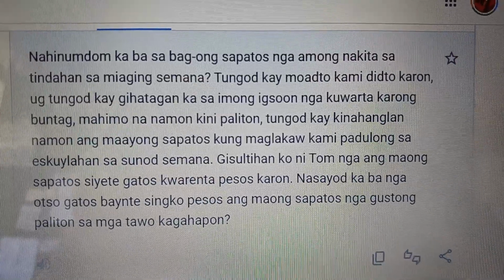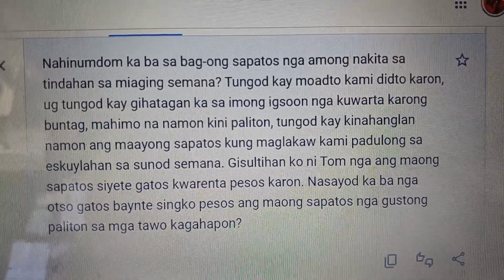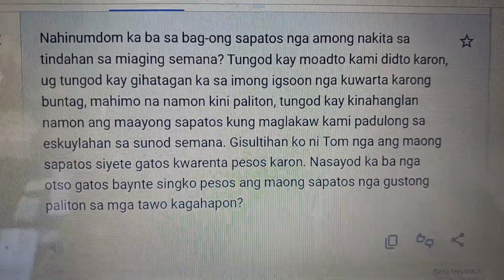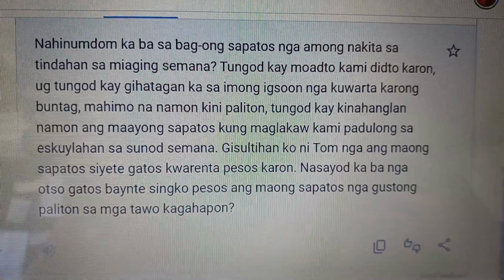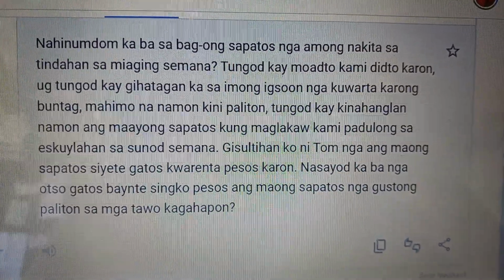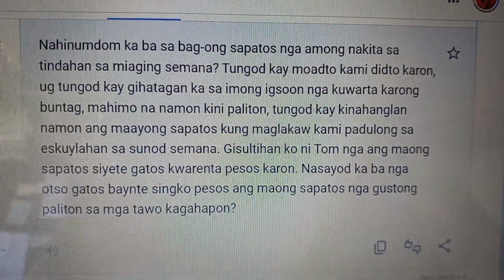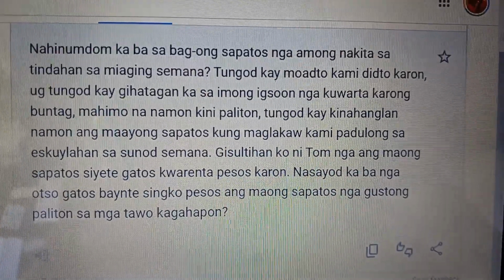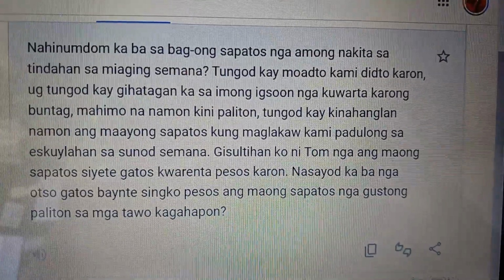So mahimo means we can do this. So that's mahimo na natong. So we're talking about the shoes, right? So kining mga sapatos, but we did not say the shoes. We just say these or this. Kini. That's the focus on that. On this. Kini.